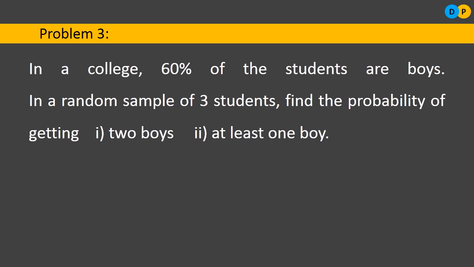So in a random sample of 3 students, out of that complete population of size N, you are drawing a sample. What is the sample size? 3 students. Okay, so we know what the n value is. What is small n value? Small n value is 3. And find the probability of getting 2 boys, or second one is at least 1 boy. So what is the chance of getting a boy from a random sample? What is the chance? So the chance is 0.6.